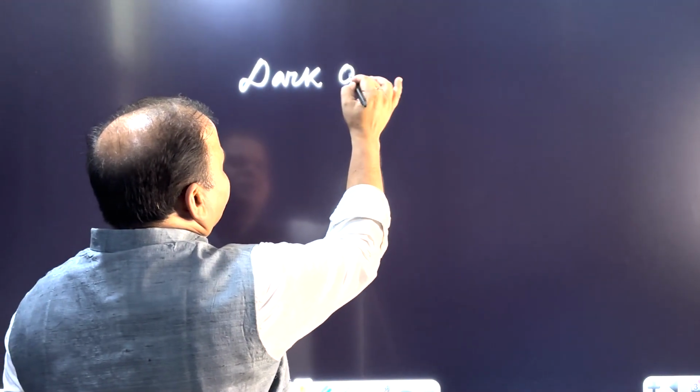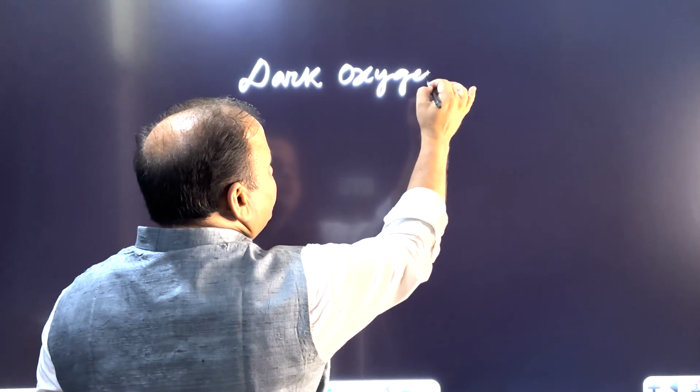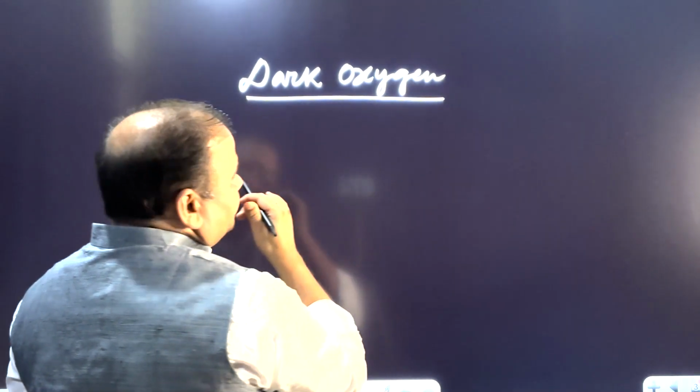You would have seen recently in The Hindu a report was published, although it was published in a journal called Nature Geoscience in July 2024. The scientists have discovered a type of oxygen which is present deep inside the ocean, to a level of 13,000 feet even. And this type of oxygen is referred to as dark oxygen. So let's see what we are talking about.